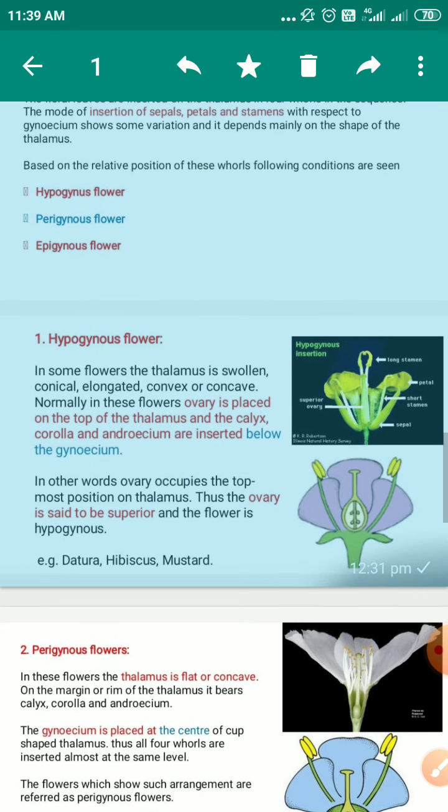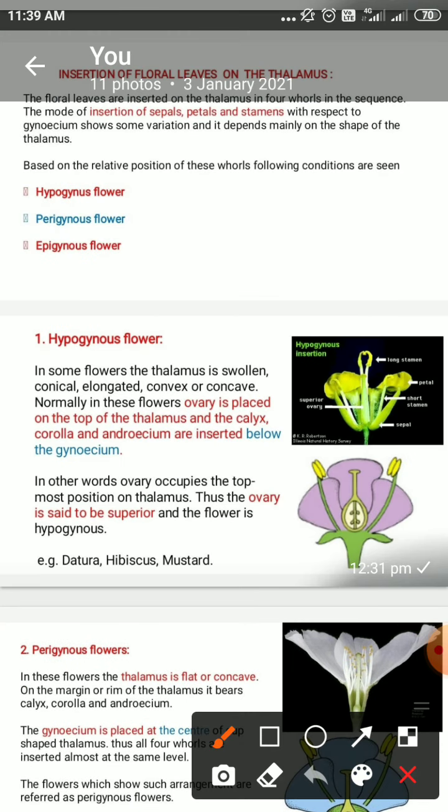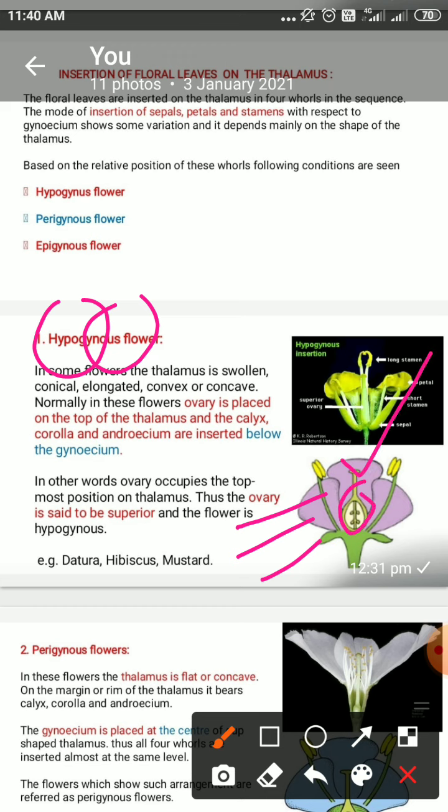Hypo means below, gynous means the gynoecium. What is below? All the three organs. For example, over here, sepals are below, petals are below, stamens are below, and the ovary is above. Such an ovary is called superior.